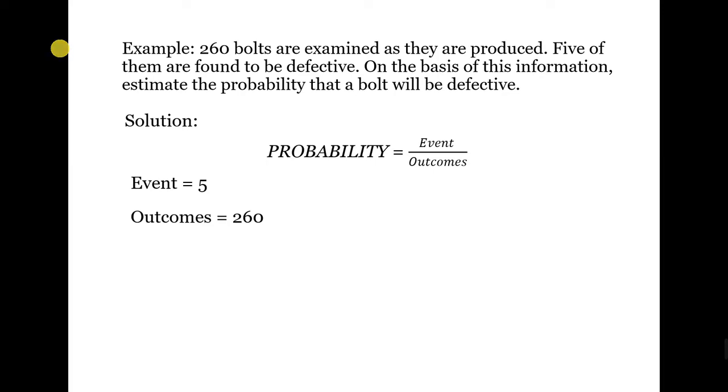Now we will substitute the values into the formula and the result will be equal to 0.019 as the probability of a defective bolt. Then if we look into the percentage of defective bolts, that is equal to 1.09% of 260 bolts.